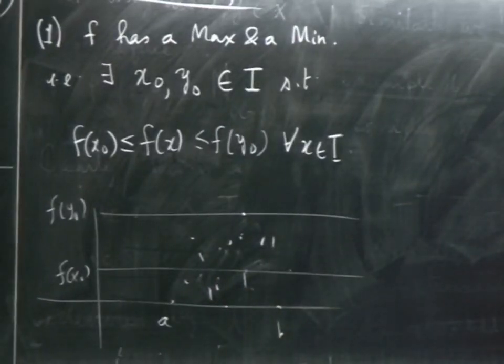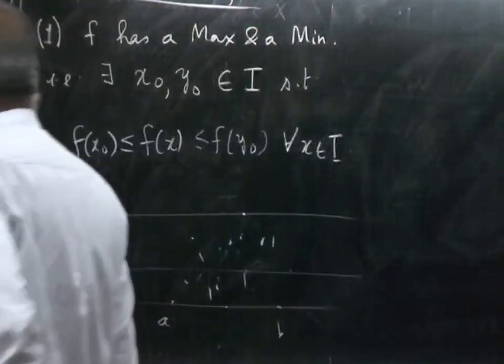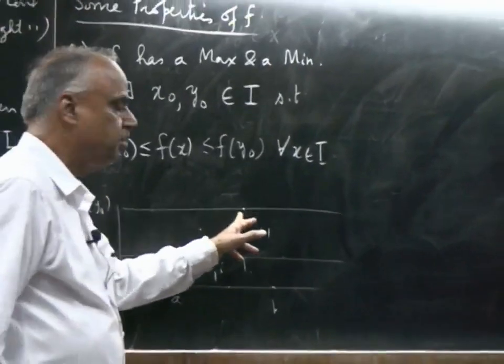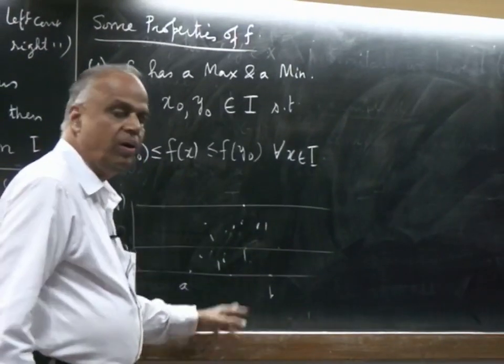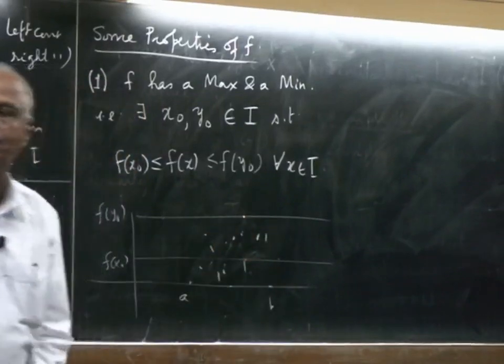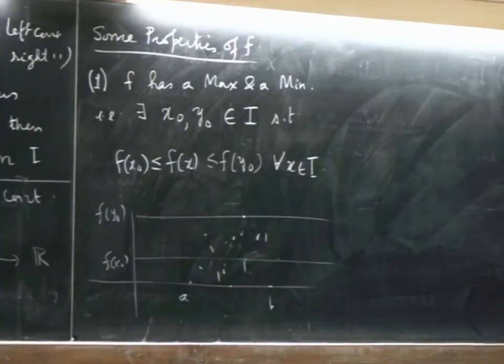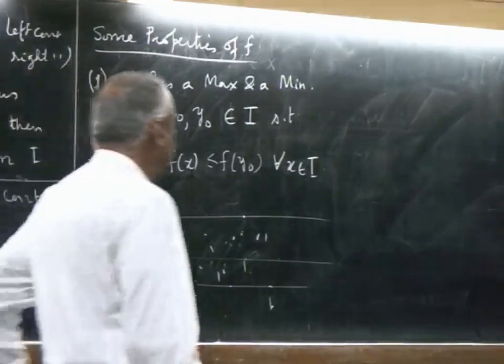It will not cross above but hit, and everywhere else it stays inside. So, there are points at which it may hit this boundary, but it never crosses. At all other points it will stay inside the band. That is what is meant by saying it has a max and a min. Okay, that is the first simple property.